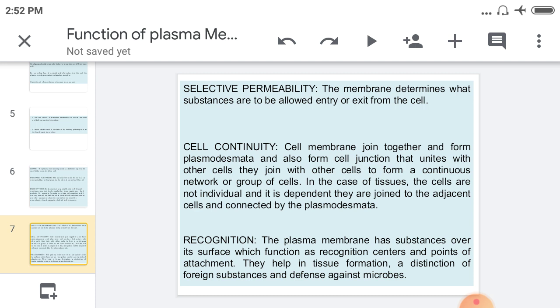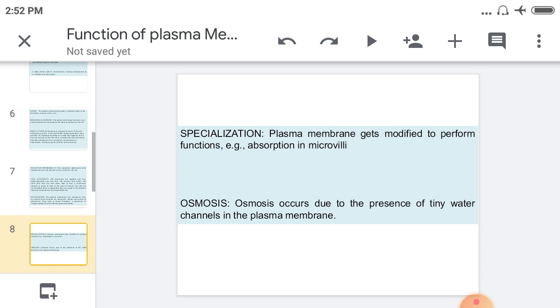Then cell continuity. Cell membranes join together and form plasmodesmata and also form cell junctions that unite with other cells. They join with other cells to form a continuous network or group of cells, right? And this is possible only with the help of cell continuity or the plasma membrane. Then recognition. Plasma membrane has substances over its surface which function as a recognition center and point of attachment. They help in tissue formation, distinction of foreign substances and defense against microbes. This is also a very important function.